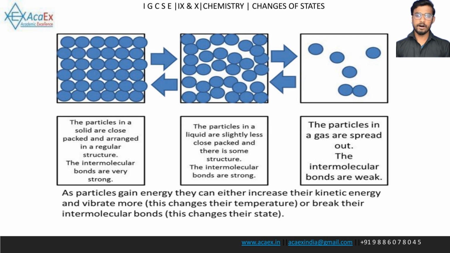In a solid, the particles are closely packed and arranged in a regular structure. The intermolecular bonds are very strong. In a liquid, the particles are slightly less close packed and there is some structure. The intermolecular bonds are strong. In a gas, the particles are spread out. The intermolecular bonds are weak.